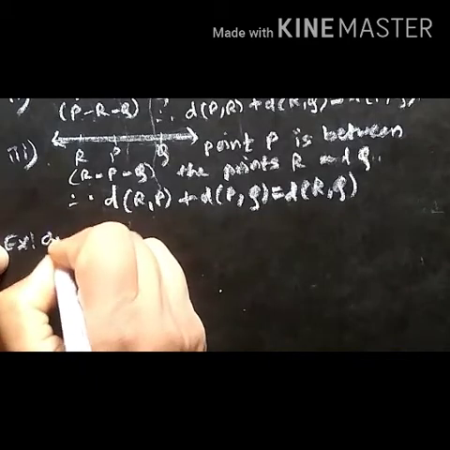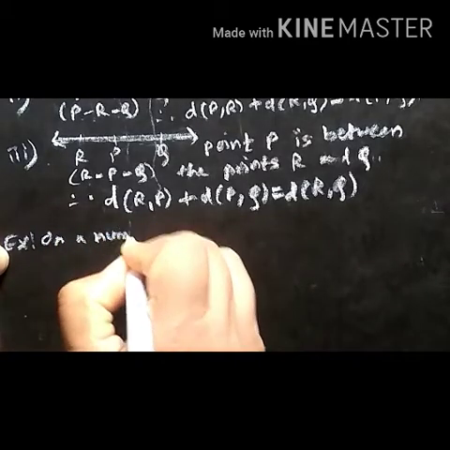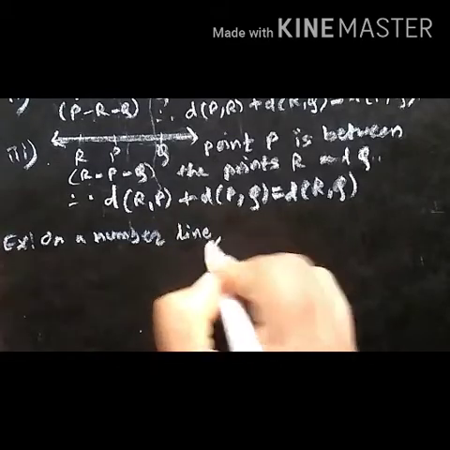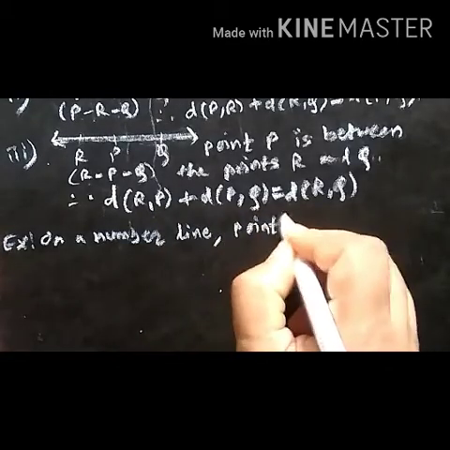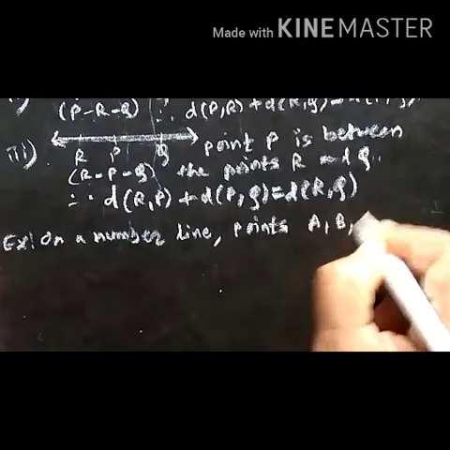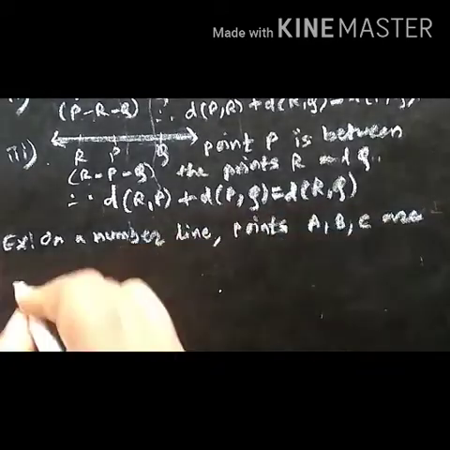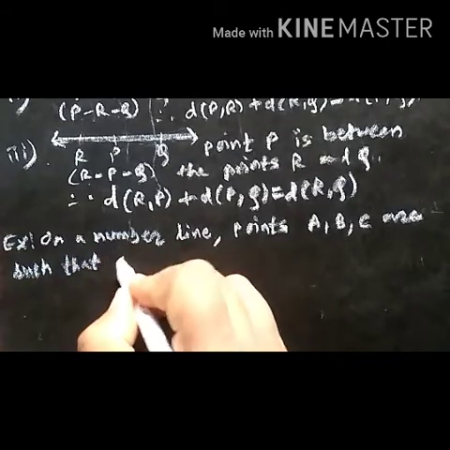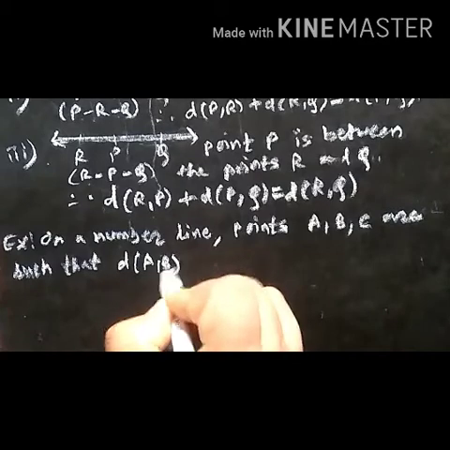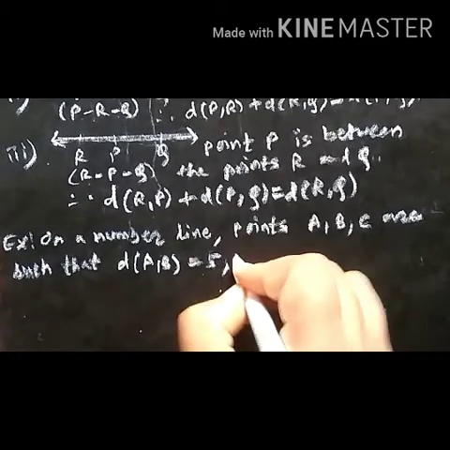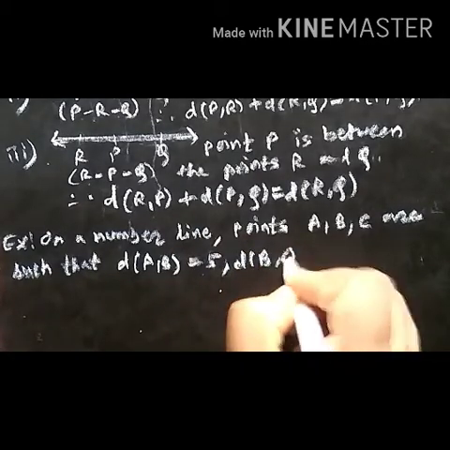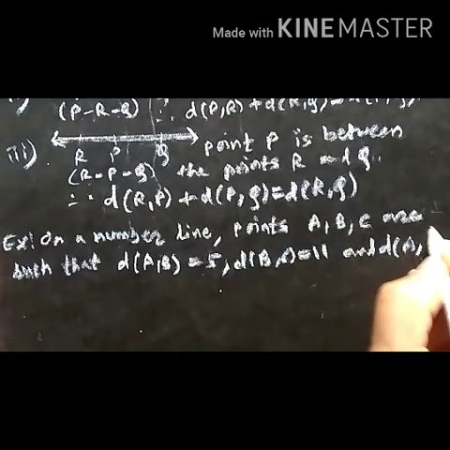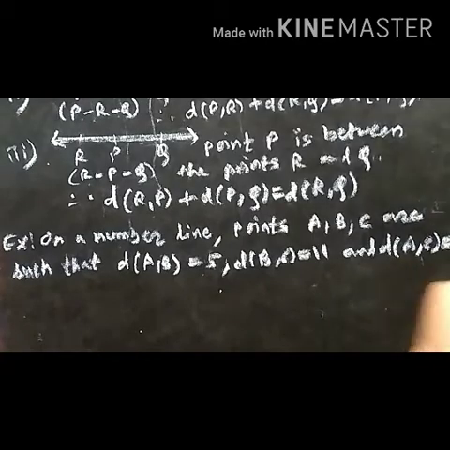On a number line, points A, B, C are such that distance between AB is equal to 5, distance between BC is equal to 11, and distance between AC is equal to 6.